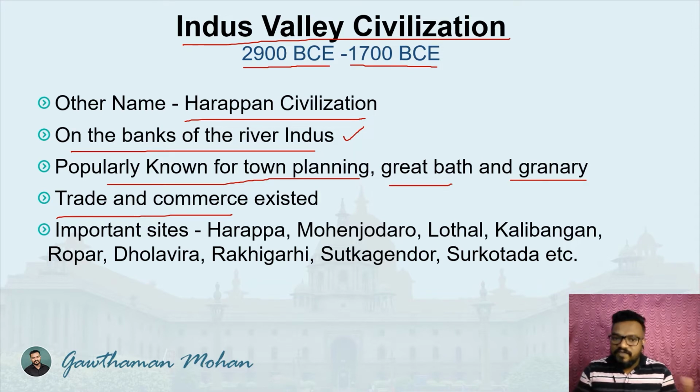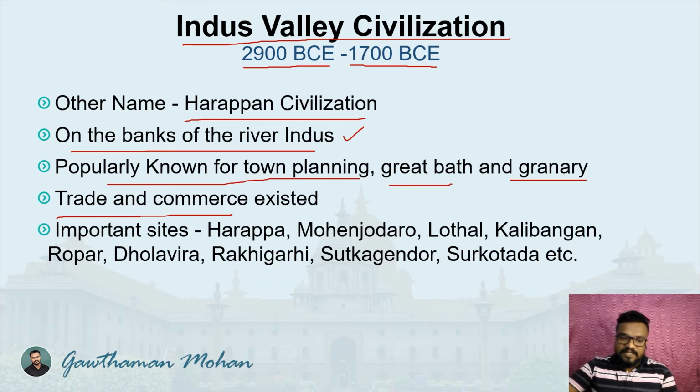Relations are of different types. Trade relation is one, personal relation is another, and emotional connections. The system of family, all these things are part of a society. So in that society also, trade and commerce existed, and there was a lot of proof, a lot of evidence, that trade and commerce existed.